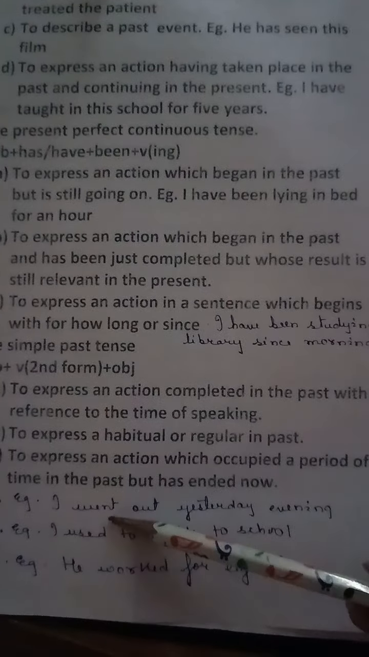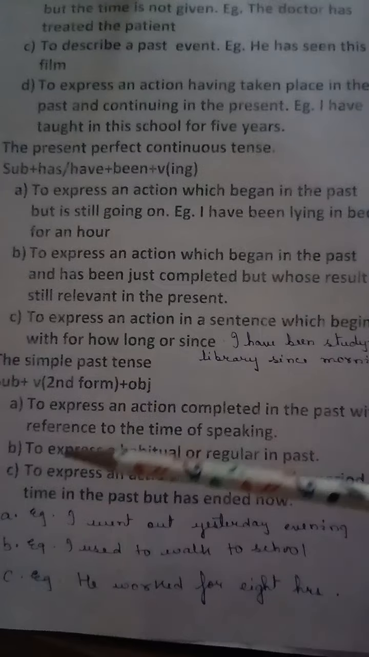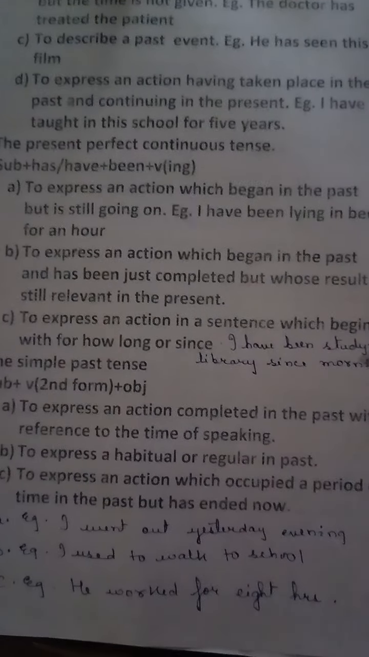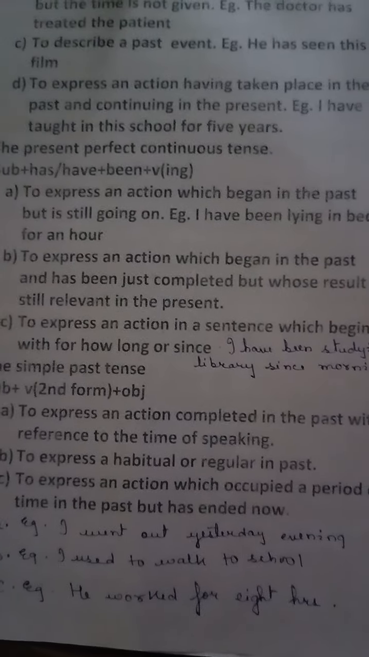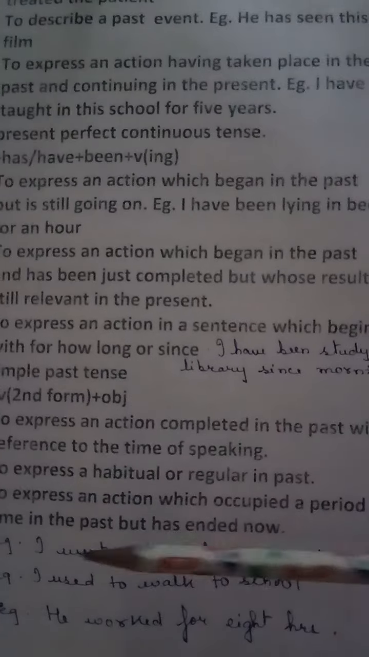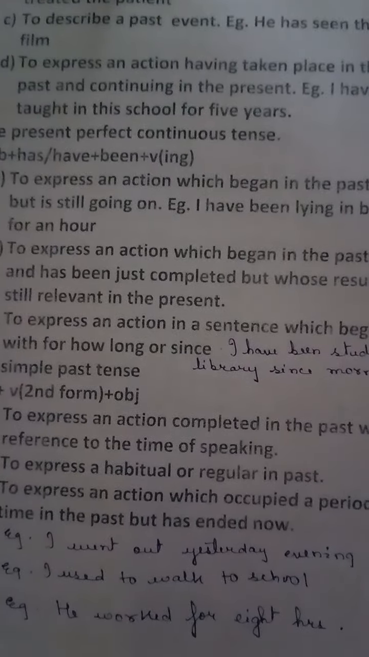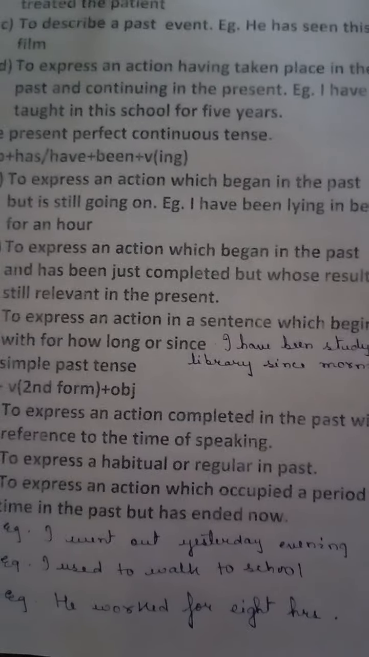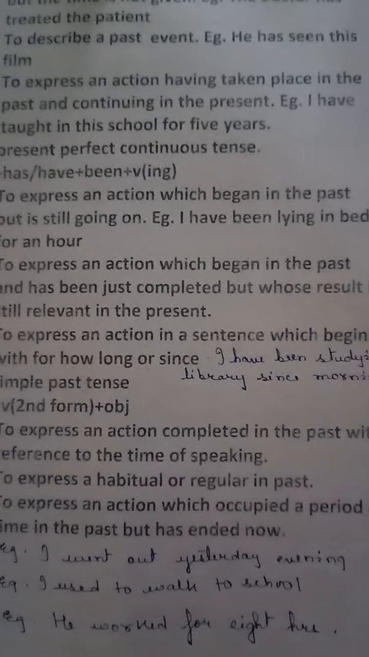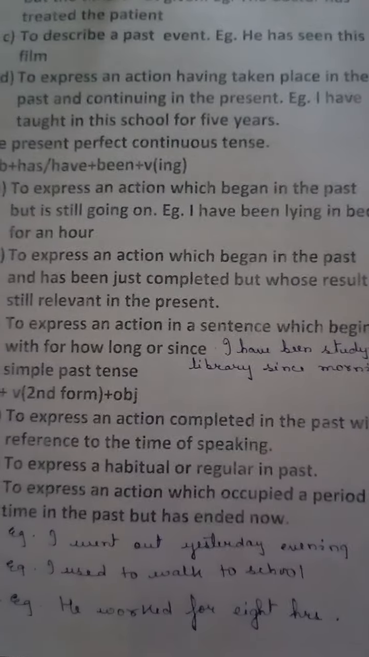Okay. What was the action? I went out. Time has been given. Where? Yesterday evening. Okay. Now to express habitual action in past. Whatever habitual action you had in past is reflected in your simple past tense. Example, I used to walk to school, means I used to walk and go to school. That was the regular habit in my past.